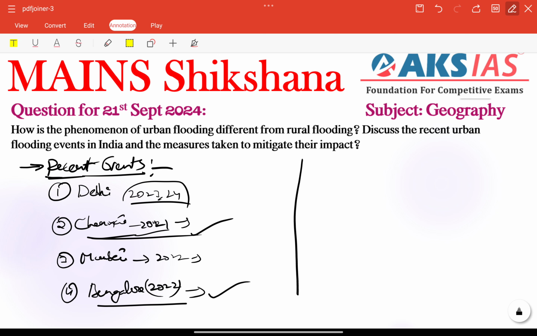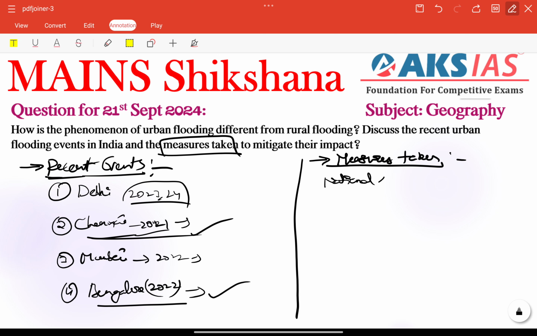For that, we need to focus on the next important keyword, measures taken. Already we have taken some measures, right? Here we need to focus on whatever we have at national level initiatives and also state level initiatives. We can talk about both. Coming to national level initiatives, we have the National Urban Flooding Program. It aims to establish a holistic approach, encompassing guidelines for flood risk assessments and strategies for mitigation.